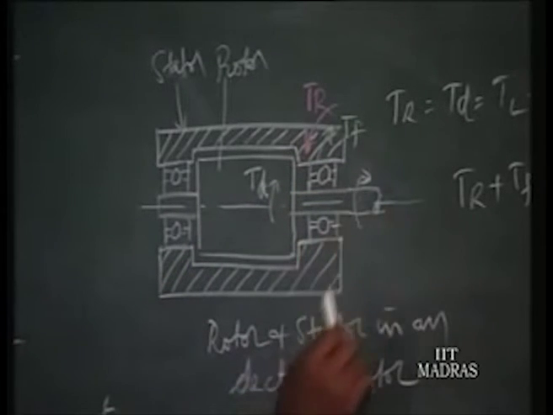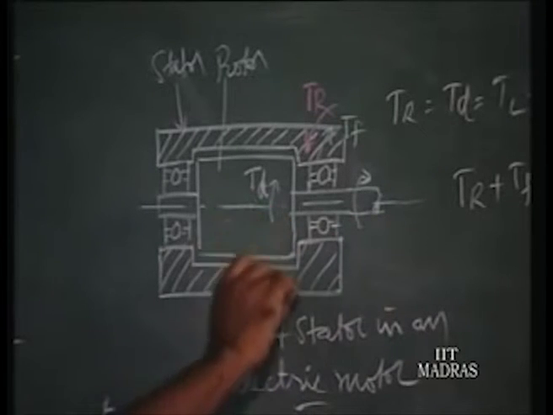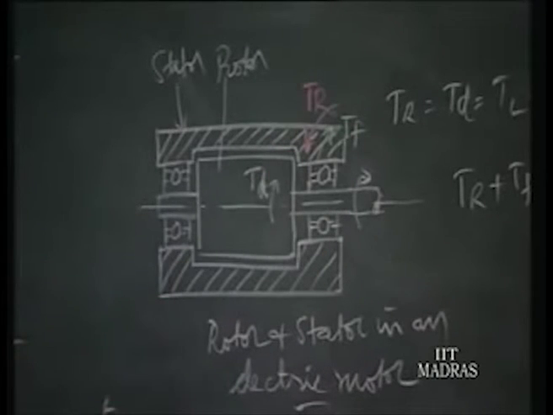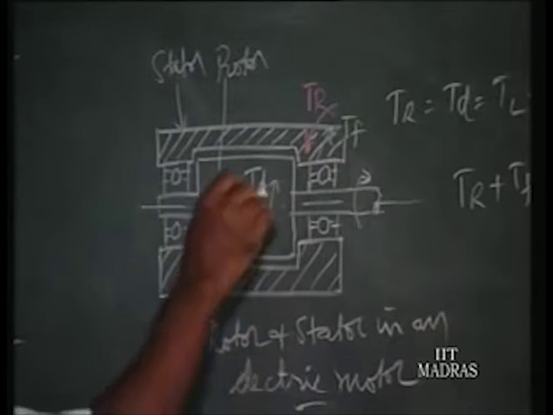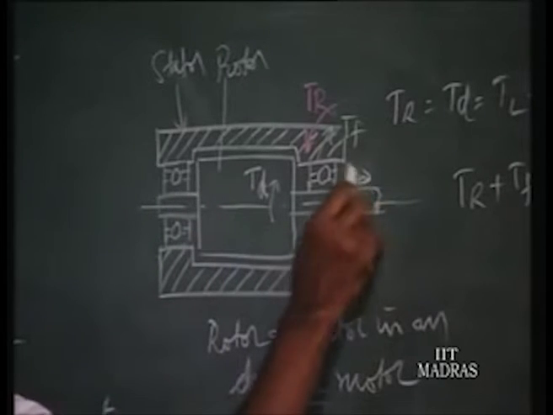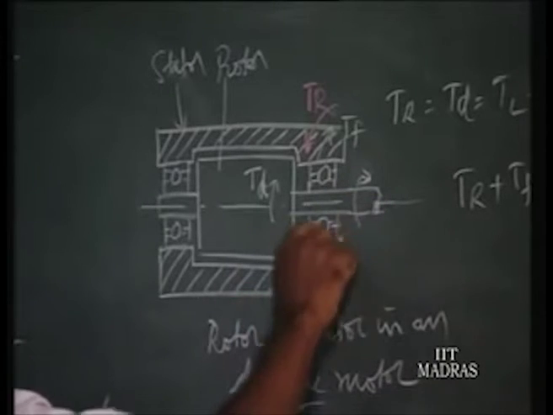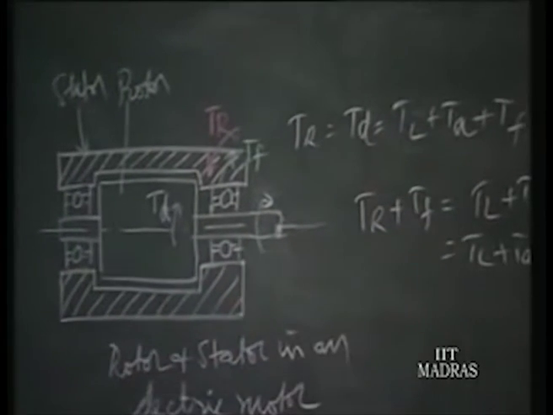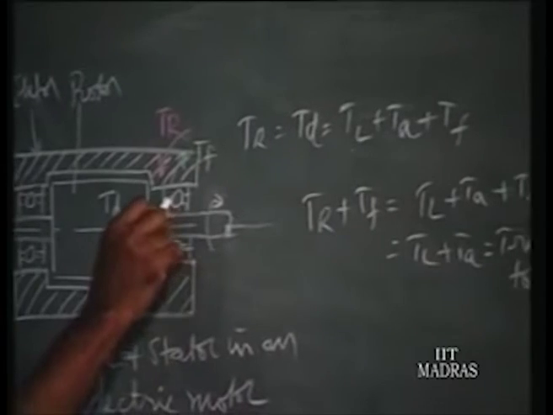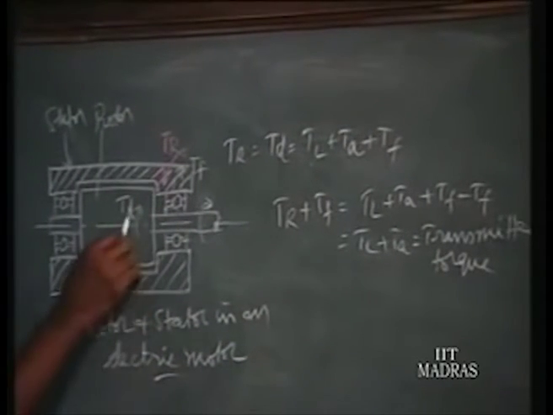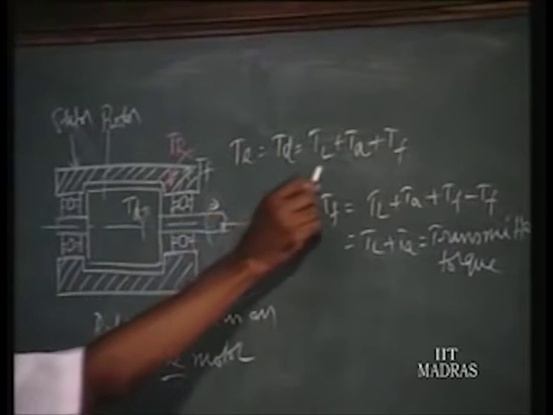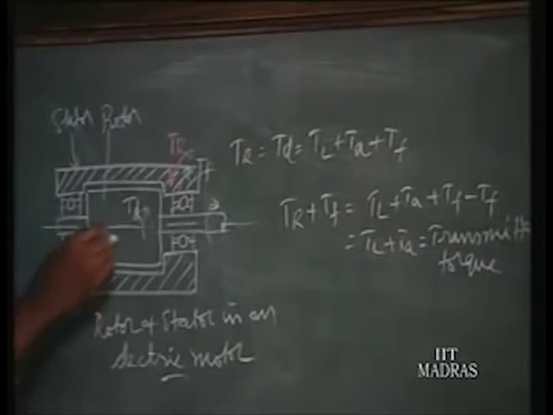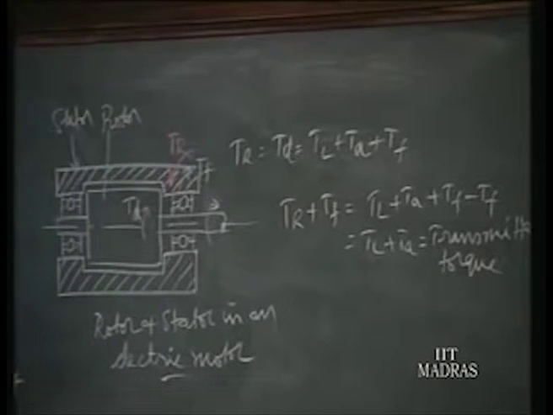Suppose TD, this rotation direction. So TD is the torque developed in the rotor. Then we know as a reaction, the reaction torque TR is developed in the stator in the opposite direction. Now what is developed torque? Developed torque is made up of load torque, here we have got load torque acting, and also acceleration of the whole mass, and the load mass also should be accelerated. So load torque plus acceleration torque plus friction. This friction is there in overcoming friction between the ball and race. So we find the TD, the torque developed, is equal to TL plus TA plus TF, that is equal to TR. TR is the equal amount. Whatever is developed in the rotor, equal amount is developed on the stator immediately, that is reaction.